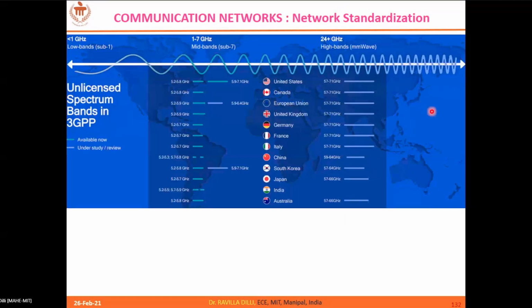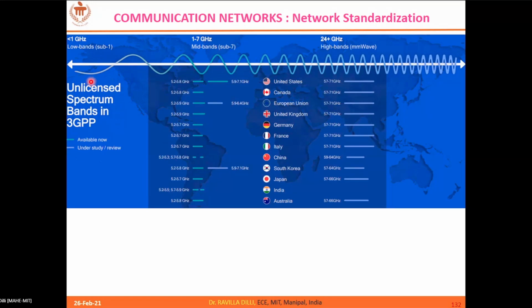Fine. So you can see here that when you go for higher and higher frequencies, the length of the wave is very, very less, right? Because at the end of the day, it is lambda equal to c by f. So when you increase the f value, the wavelength becomes shorter and shorter. And also the attenuation of the signal is very, very high at higher frequencies.